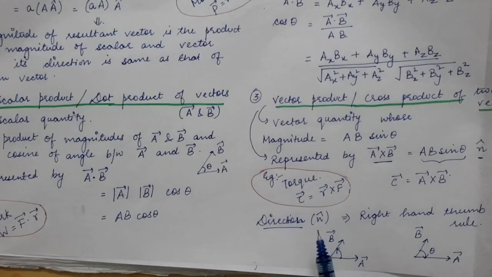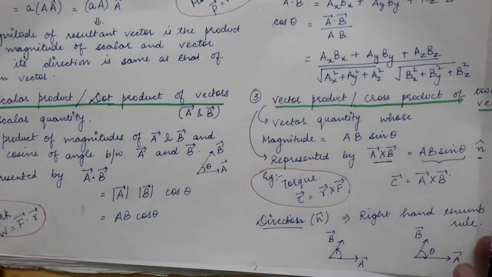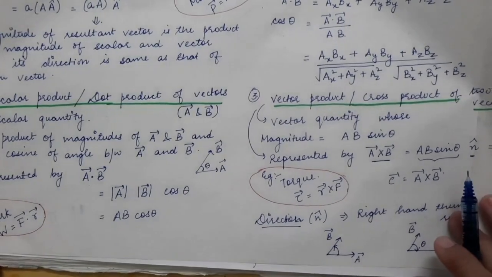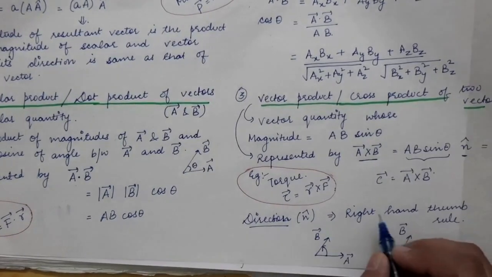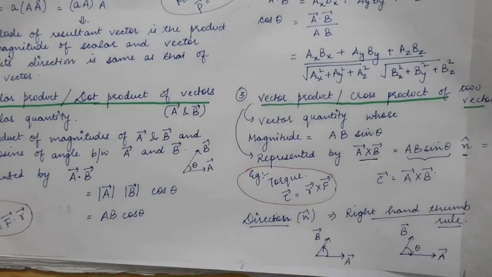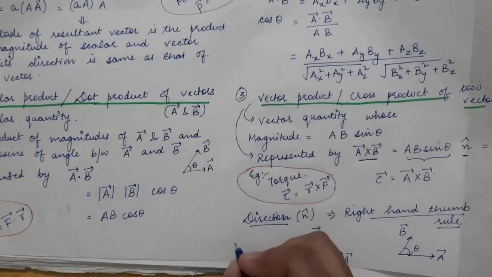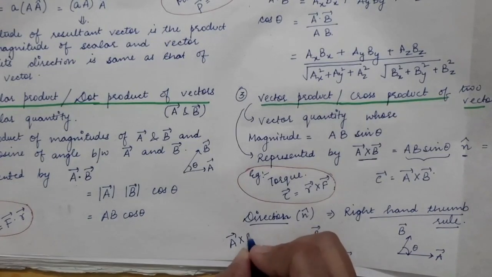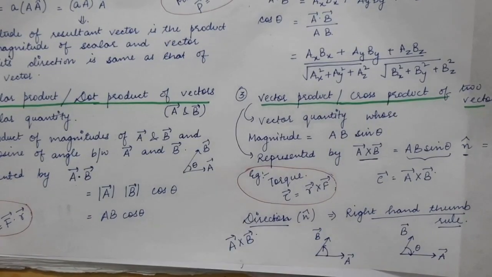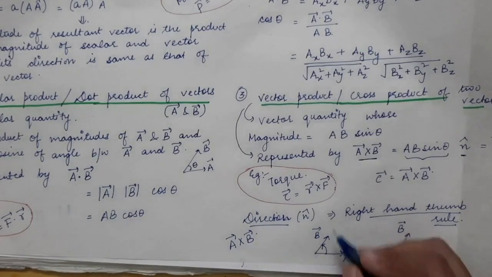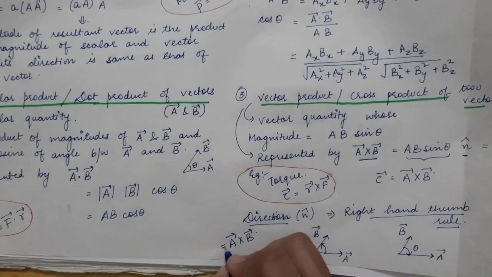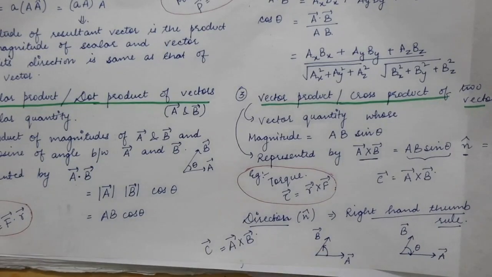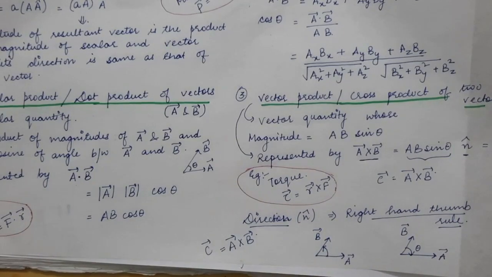Now what is the direction of the cross product of two vectors? The direction of a cross product of two vectors is simply given by the right hand thumb rule. Let's say you want to find the direction of A vector cross product with B vector. So we have A vector in this direction and B vector in this particular direction. A vector cross B vector will give you C vector, a resultant vector.